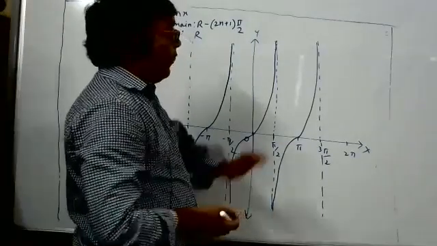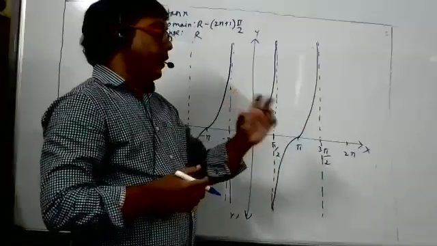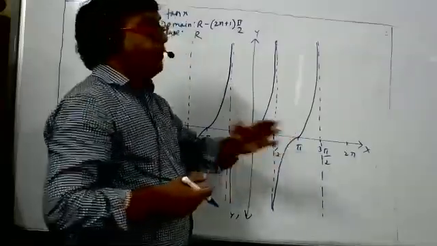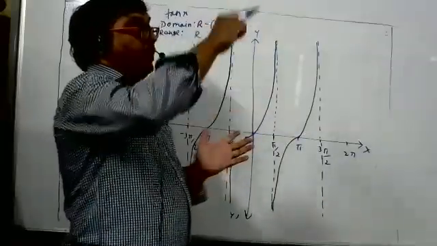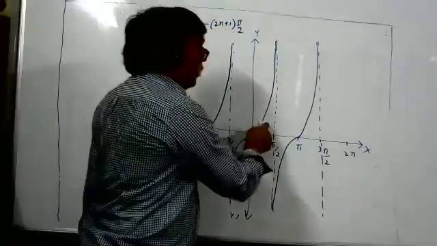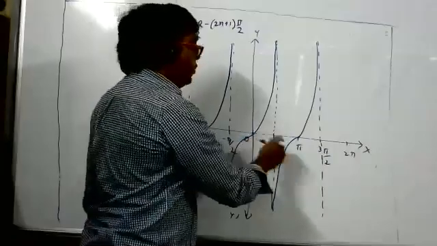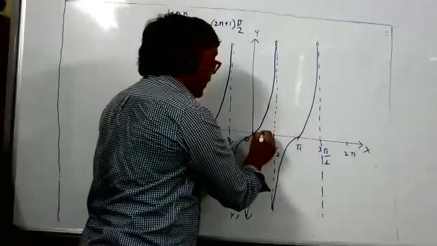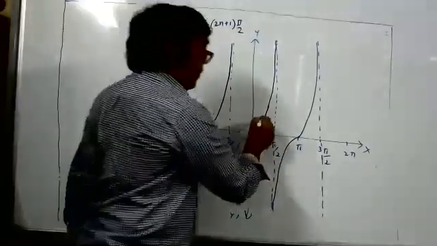Because when the angle goes from pi by 4 to pi by 2, means 0 to 90 is one full span, and 45 to 90 is half. From 45 to 90, the graph has to move very rapidly, because tan 45 is 1 and tan 90 is infinity. The graph has to go from 1 to infinity in just 45 degrees, but from 0 to 45, the graph only has to move from 0 to 1. You can see in the book also, he's telling correct. Slow in the beginning till 45, the graph will move very slowly. But from 45 to 90, from 1 it will become infinity.